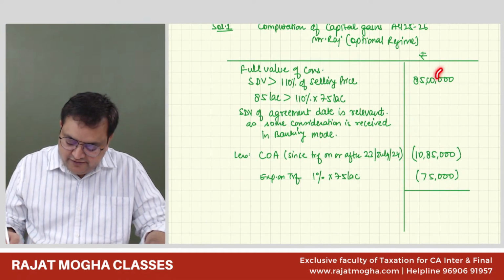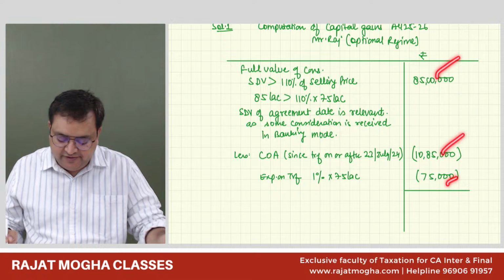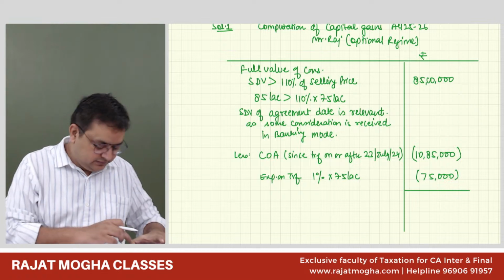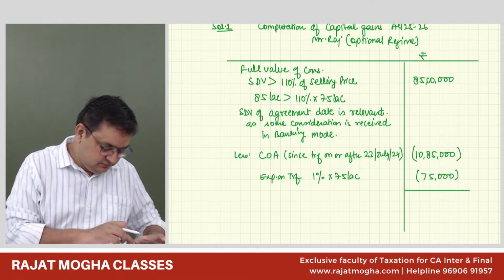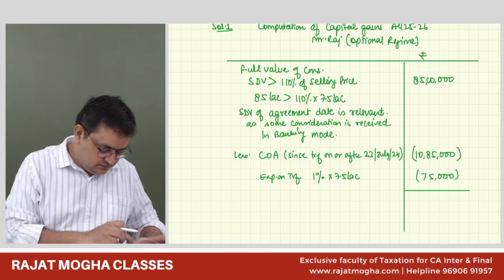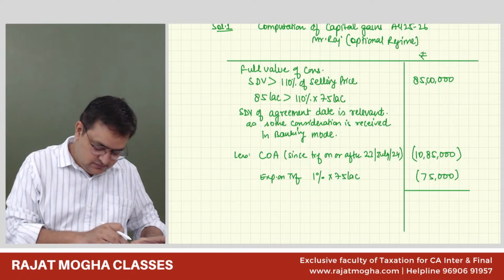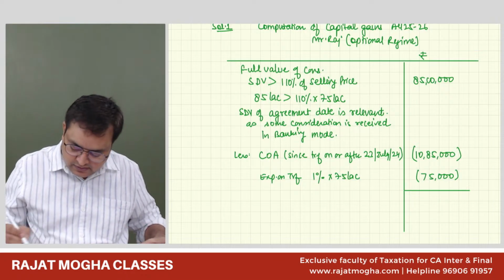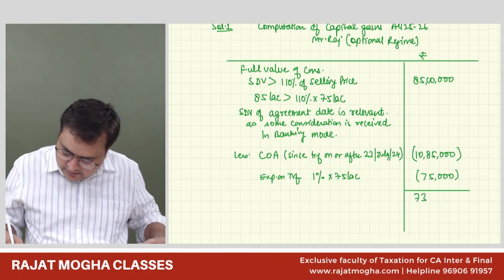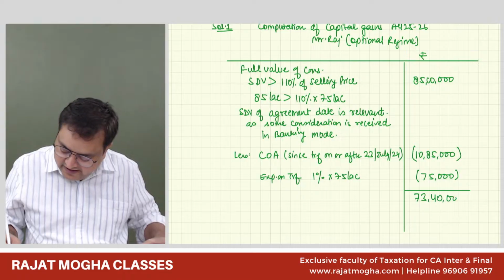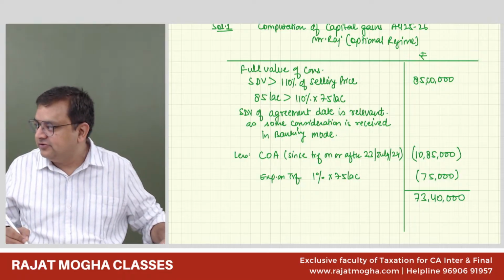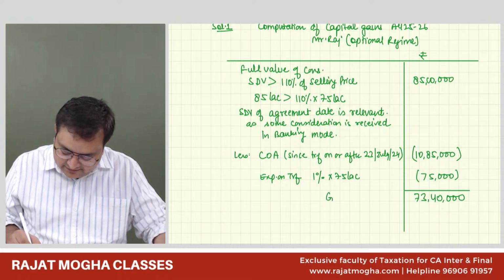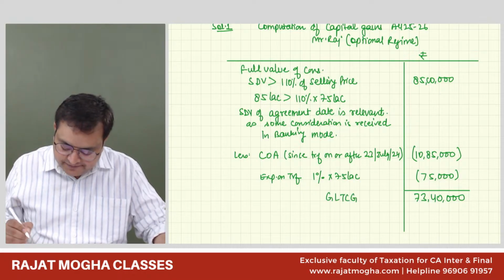So 85 minus 10.5 minus 75. Correct, 73,40,000 is the gross capital gain, gross long-term capital gain.